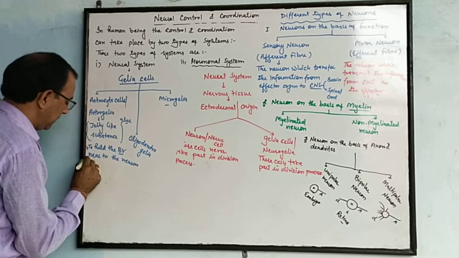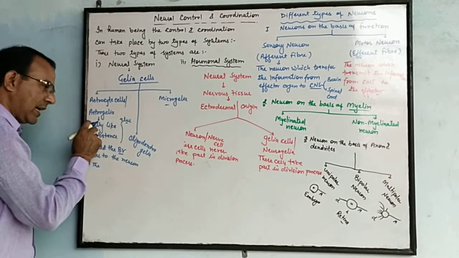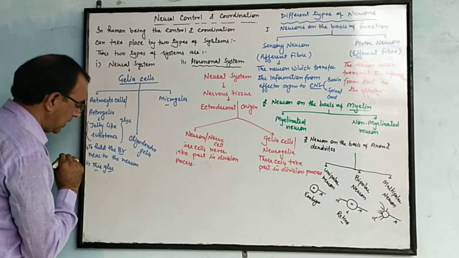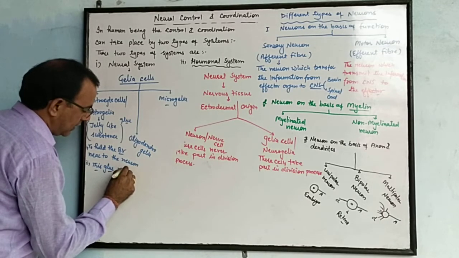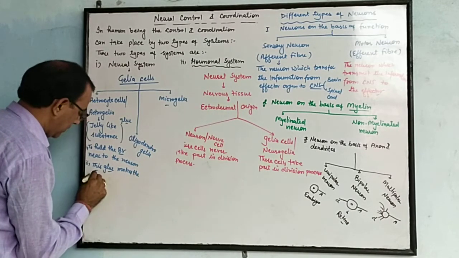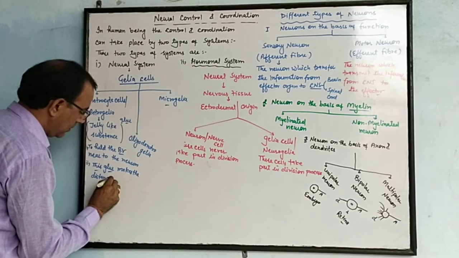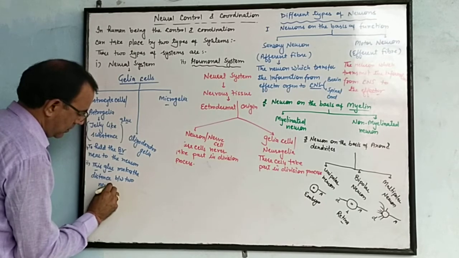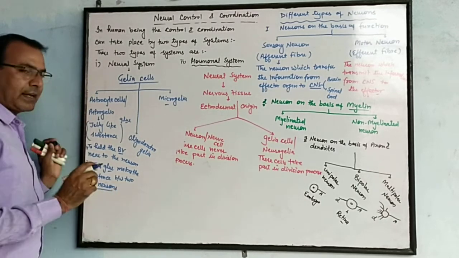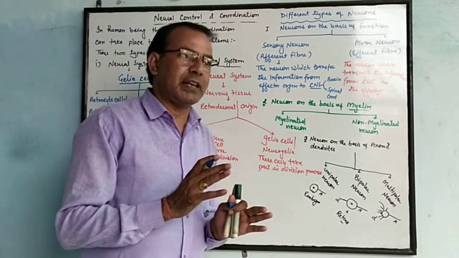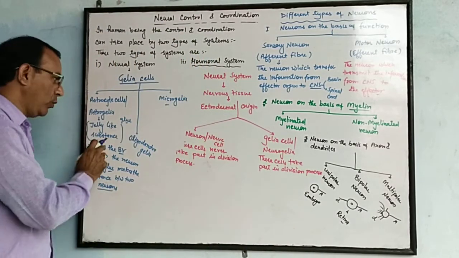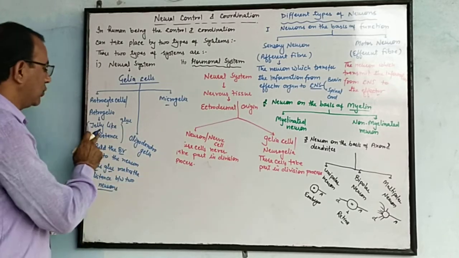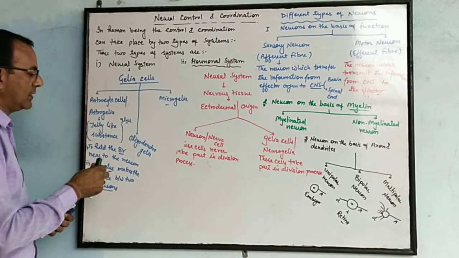And the second function is that this glue, the jelly-like substance, maintains the distance between two neurons. The gap present between two neurons is known as synapse. In that synapse, the glue-like substance is present, so that the distance between the two neurons remains maintained. So that is called astrocytes or astroglia cell.